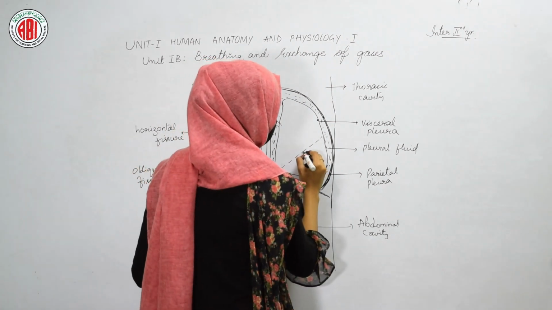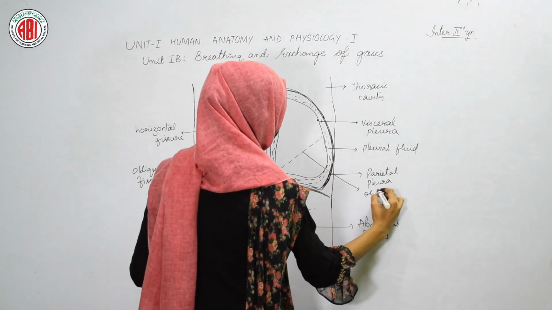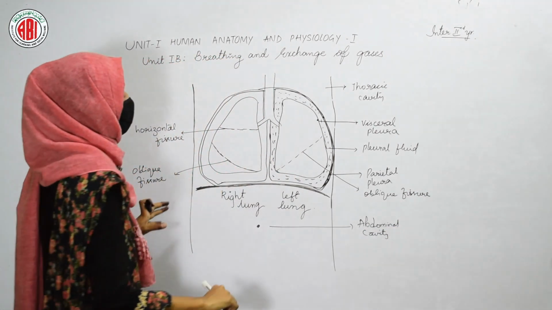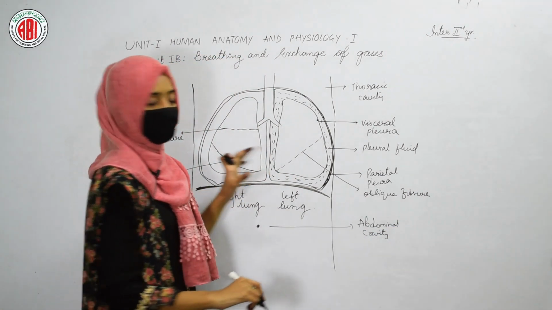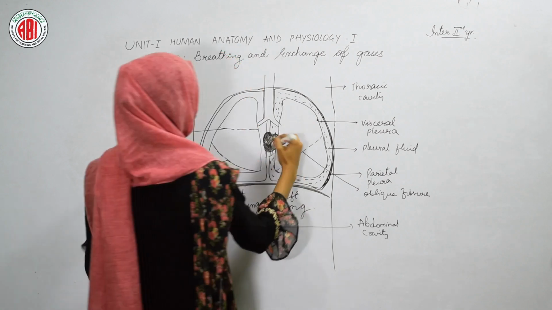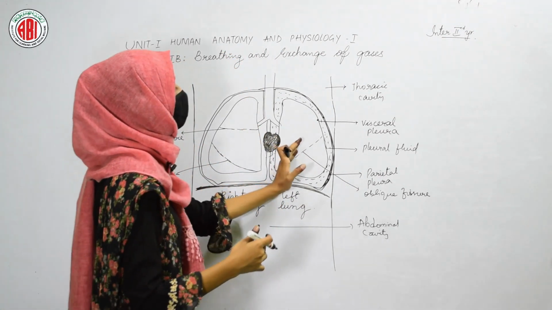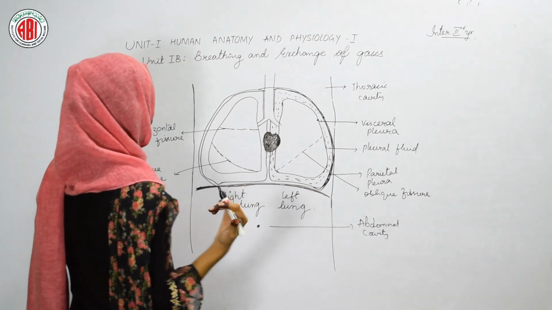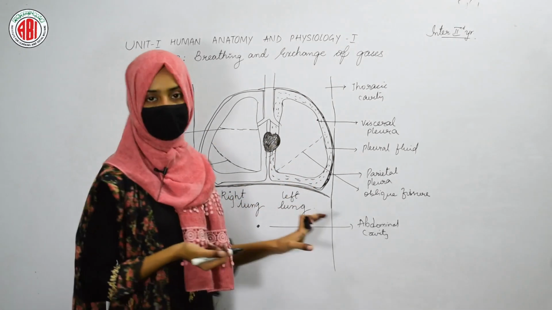This one is called the oblique fissure in the left lung. When you see the location of the heart in between the lungs, it is slightly towards the left side. So the heart is located slightly towards the left lung, and this is how the fissures are made in the right lung as well as in the left lung.